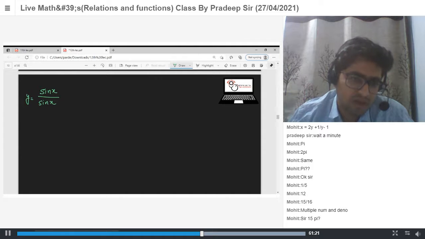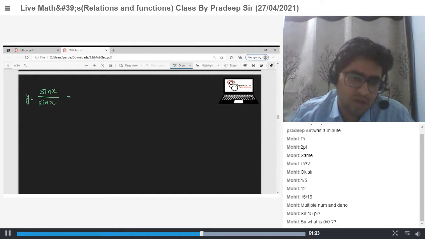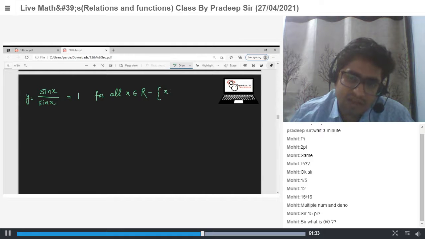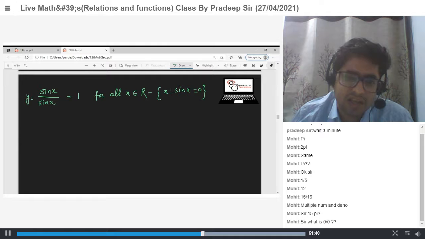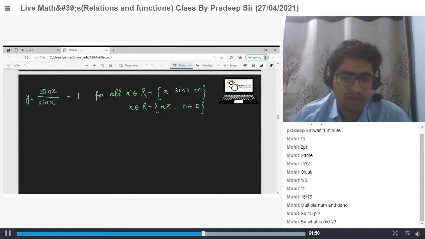What is this quantity? This quantity is 1 for all x belonging to R minus the x such that sin x is 0. Yes or no? And when sin x is equal to 0, it means x is equal to n pi, where n is an integer. It means this function is 1, but this function is not defined at these values.